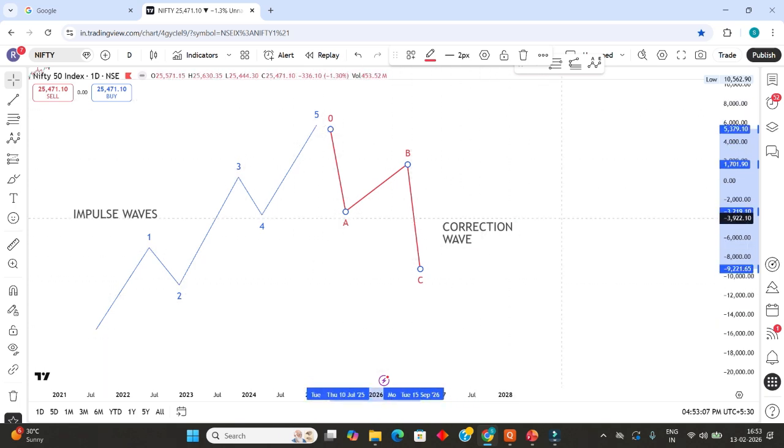So this was his first observation. He observed these two patterns in the chart. Repeatedly, such types of patterns he found.